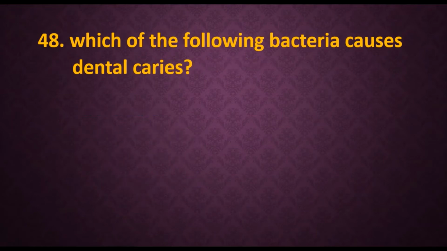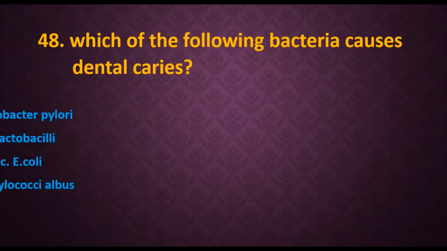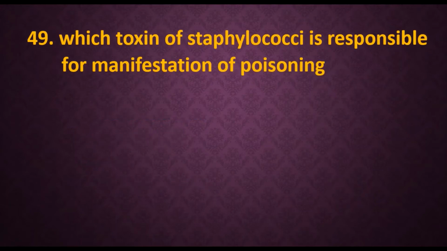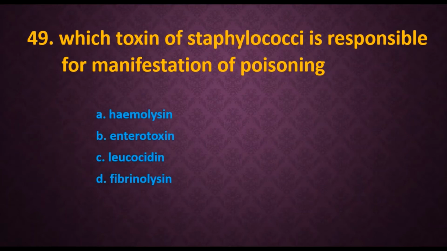48. Which of the following bacteria causes dental caries? Options are A. Helicobacter pylori, B. Lactobacillus, C. E. coli, and D. Staphylococcus albus. The answer is Lactobacilli. 49. Which toxin of Staphylococci is responsible for manifestation of food poisoning? Options are A. Hemolysin, B. Enterotoxin, C. Leucocidin, D. Fibrinolysin. The option B is the right answer, enterotoxin.